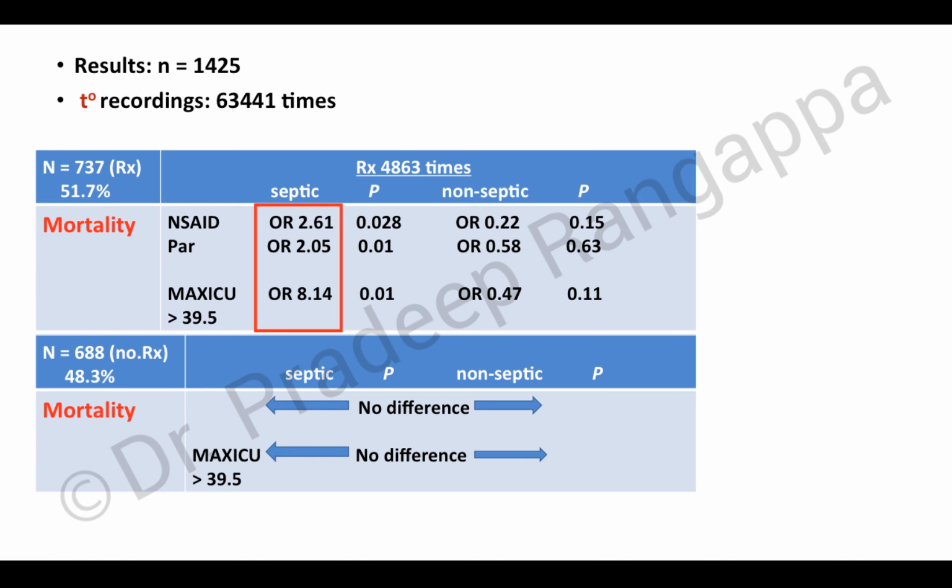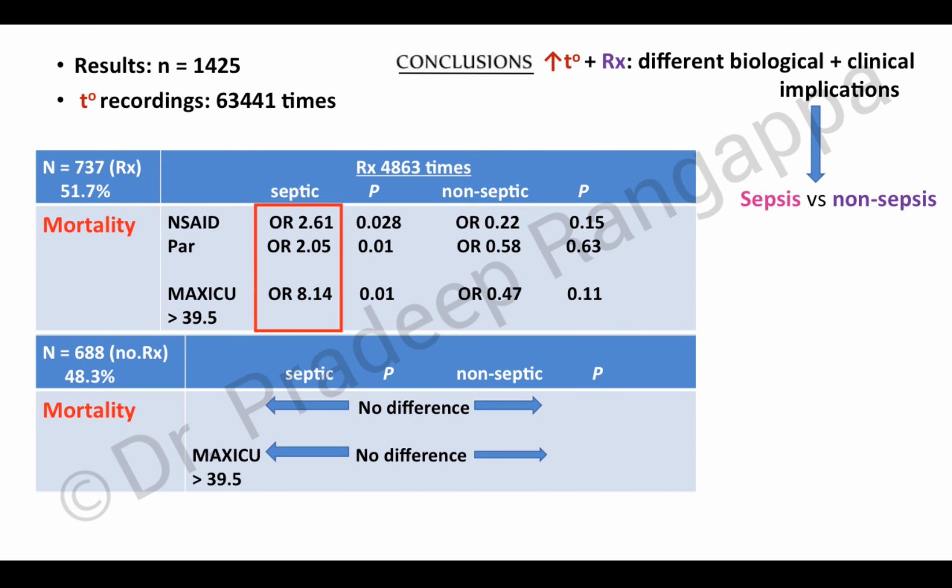So what basically it tells is, if a patient is septic and you give paracetamol or NSAIDs, the risk of mortality goes up, and if temperature is more than 39.5 degrees, the odds of dying increases by 8.14, which is extremely high. But in non-infectious patients or non-septic patients, even if you give paracetamol or NSAIDs, it did not have any bearing on increasing the mortality.